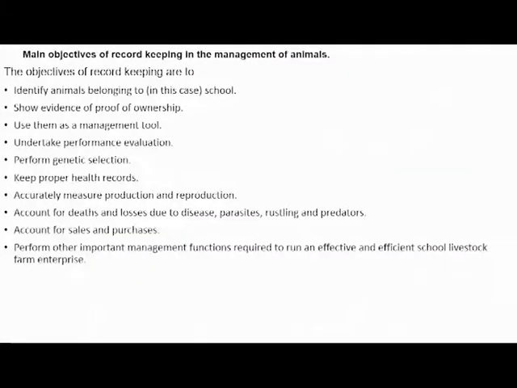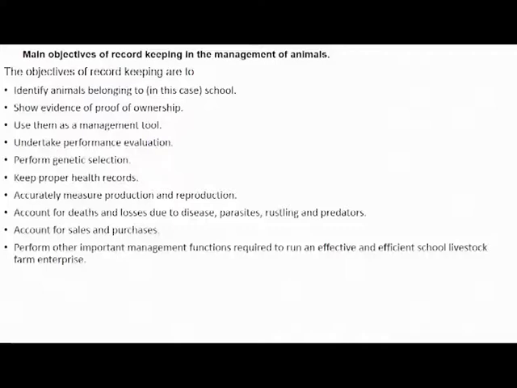Main objectives of record keeping in the management of animals. So there is also an aspect of record keeping that I want you to take notes of. And in your study guide, there's a lot of information about record keeping, and I want you to go into your study guide and understand every aspect of record keeping. Because why do we keep records? What are the objectives of record keeping?